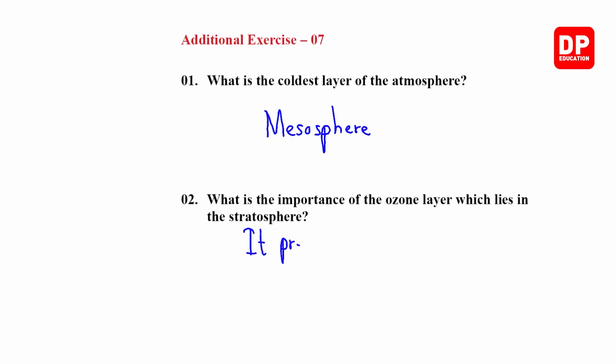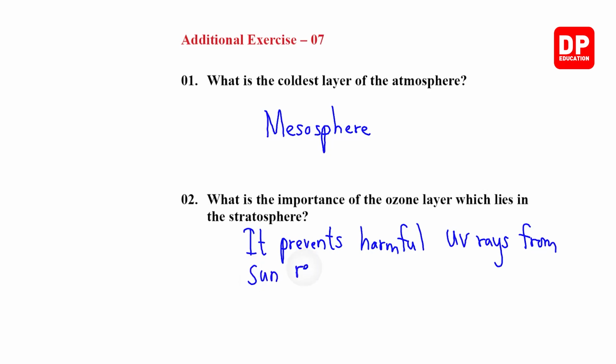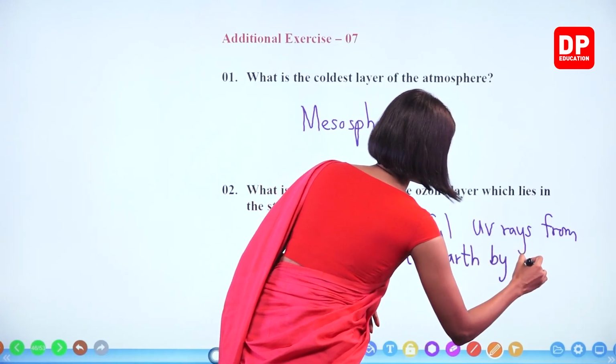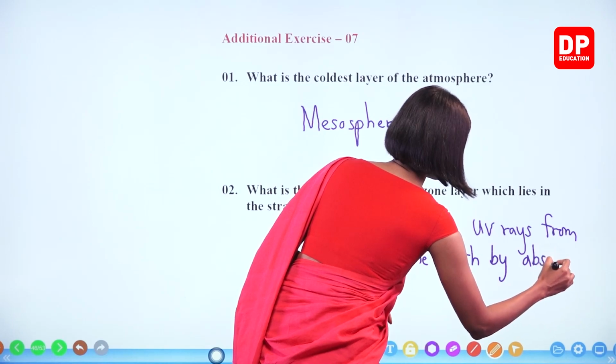It prevents harmful UV rays from sun reaching the earth by absorbing them.